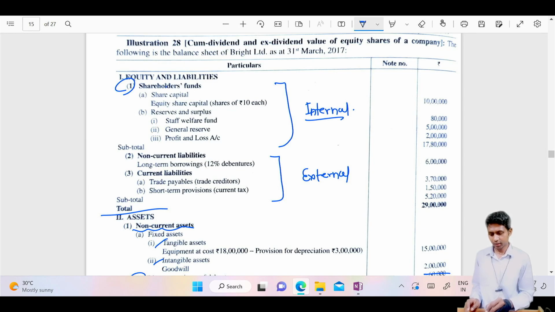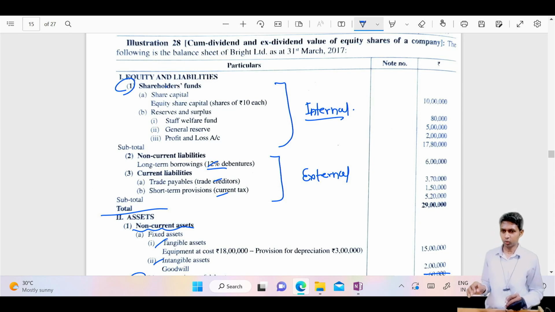For the first method I am saying, the second method we will see separately. In the first method, you should consider only these liabilities. Now here 12% debenture is written. 12% debenture is the name of the debenture. Therefore, don't calculate. Correct. Sunil Appa.